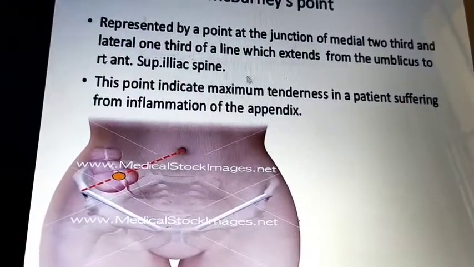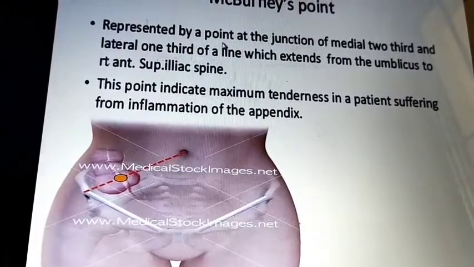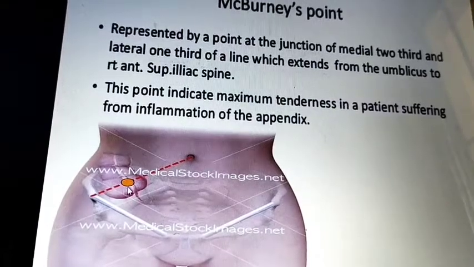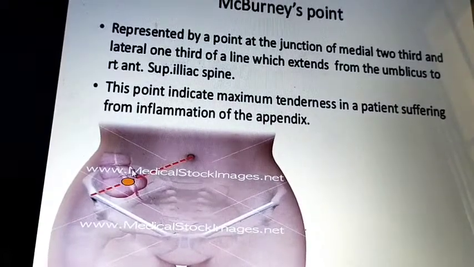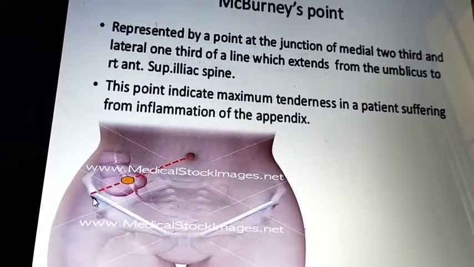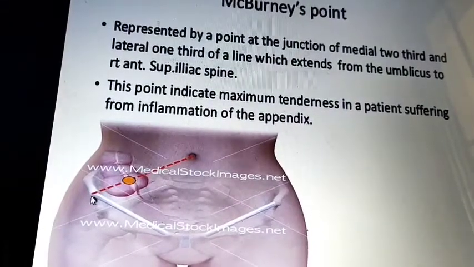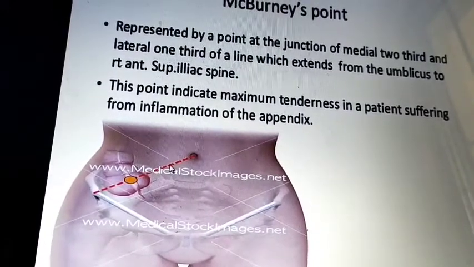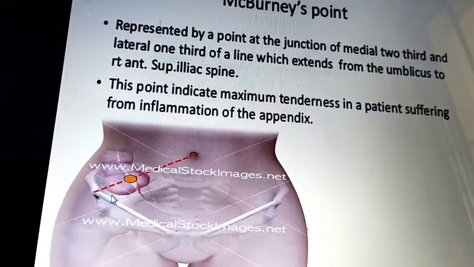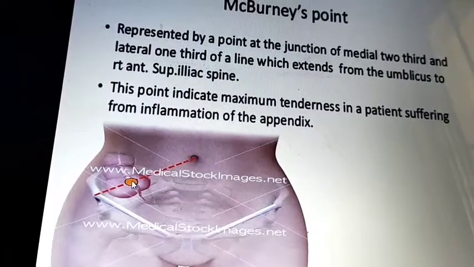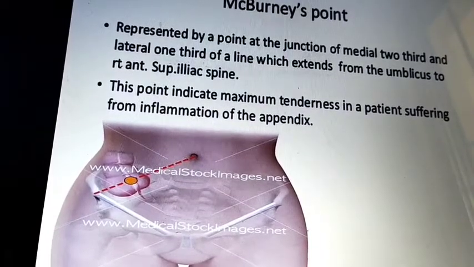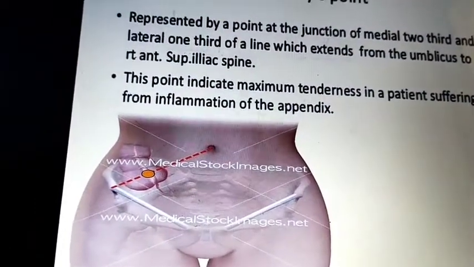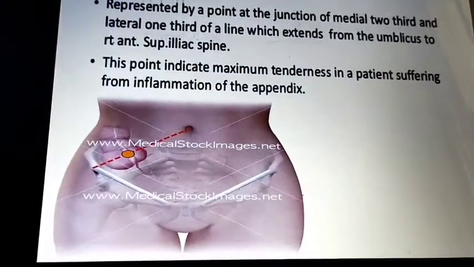The McBurney's point is represented by a point at the junction of the medial two-thirds and lateral one-third of the line which extends from the umbilicus to the right anterior superior iliac spine. This is the umbilicus and this is the right anterior superior iliac spine. You draw the imaginary line, leave the medial two-thirds and lateral one-third space, and this space is known as McBurney's point. This point indicates the maximum tenderness in the patient suffering from inflammation of the appendix, that is, appendicitis.